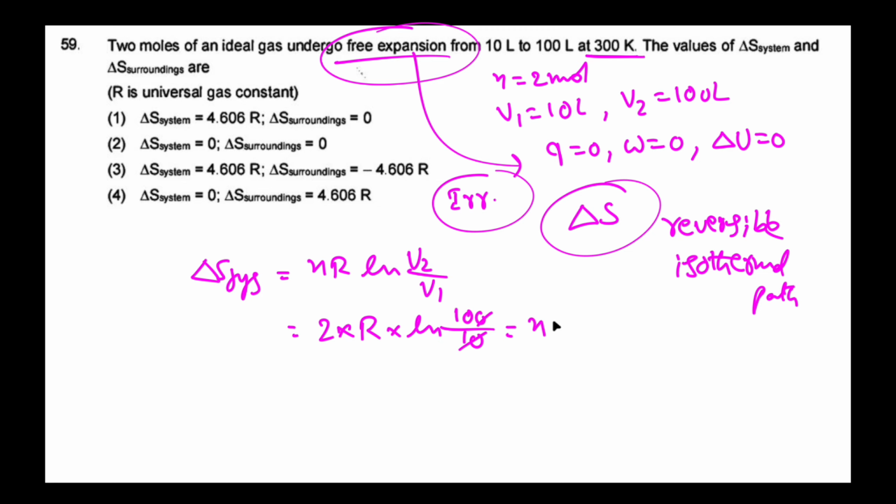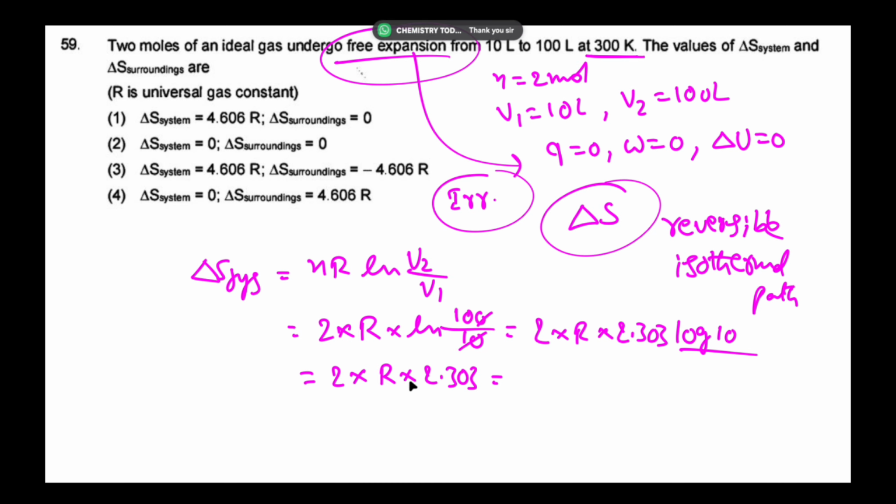So that is 2 into R into ln, and ln means 2.303 log 10, where log 10 is 1. So the value is 2 into R into 2.303, that is 4.606 R. That is delta S system.